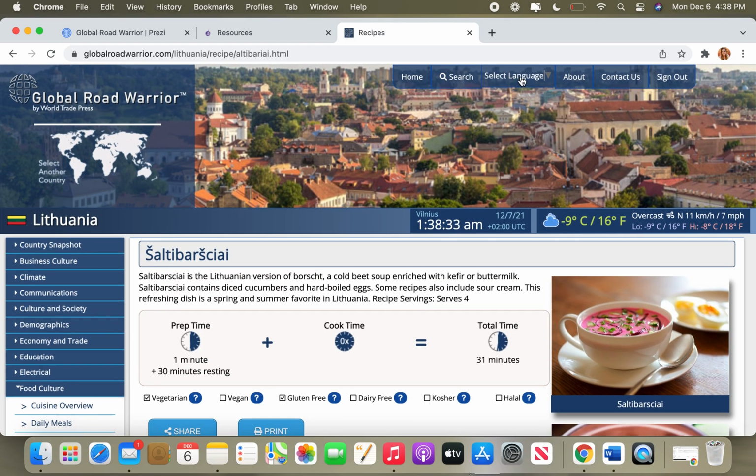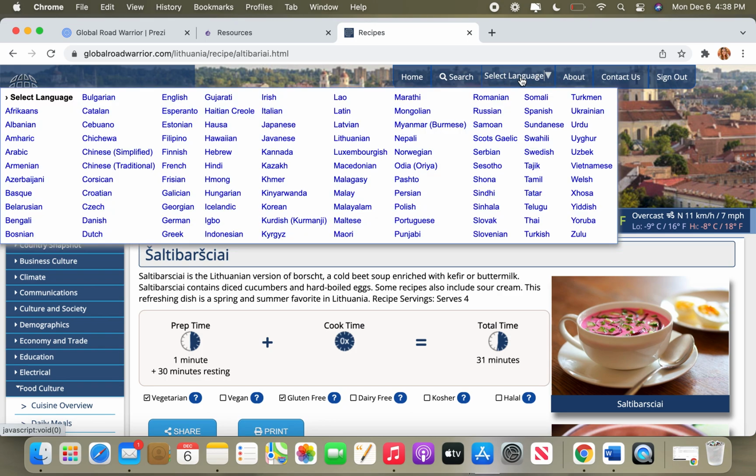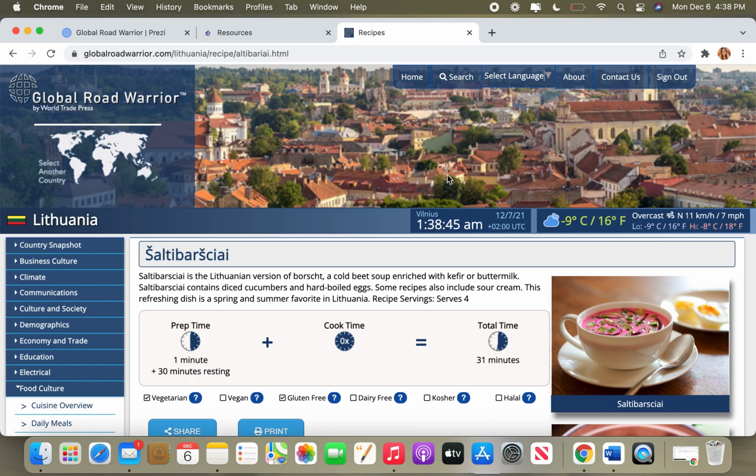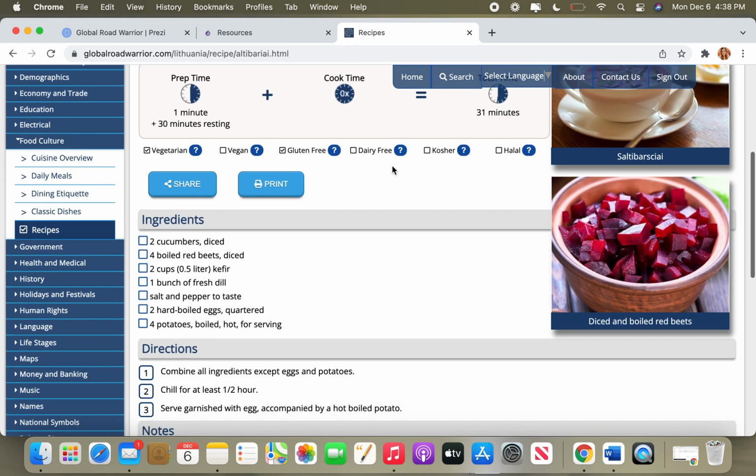You can also go to the top here and select a language, and you'll see that this site is available in so many different languages, which is really neat that you can go on in many languages of the world and learn about these different cultures.